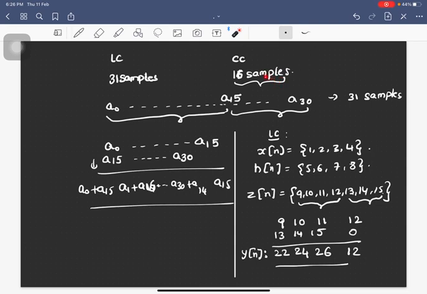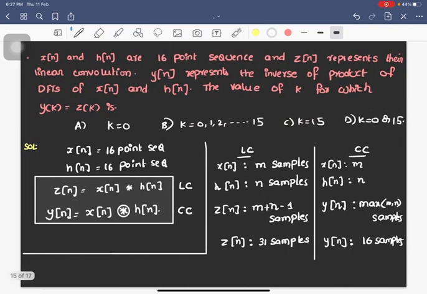So z of 15 and y of 15 will be the same. These are not capitals, these are small only. z of 15 and y of 15 will be the same. This is the last sample in the circular convolution, that will be equal to the same sample in the linear convolution also. All the remaining terms will not be the same. So the answer is k equal to 15.